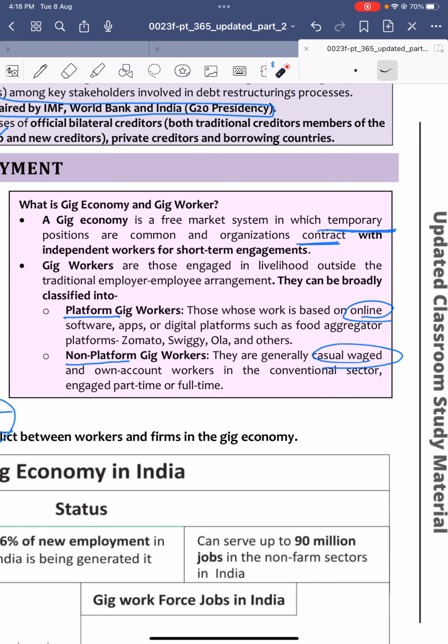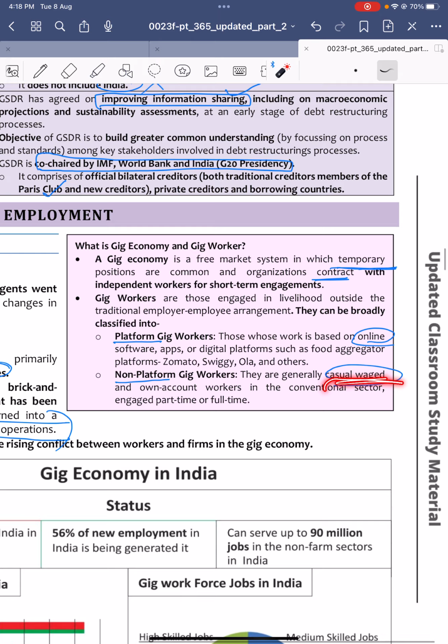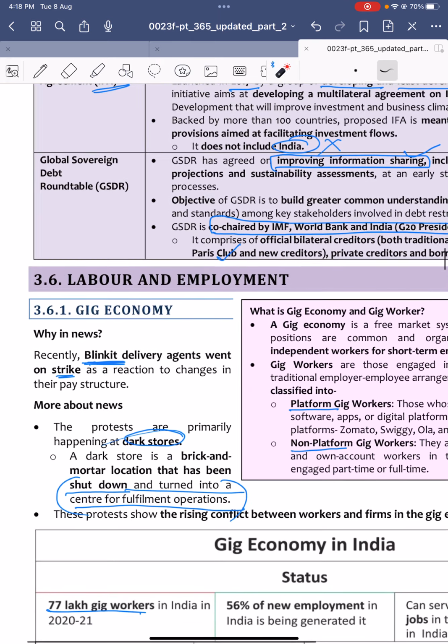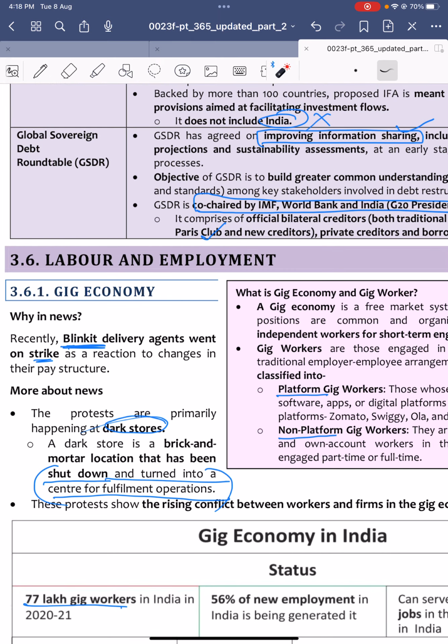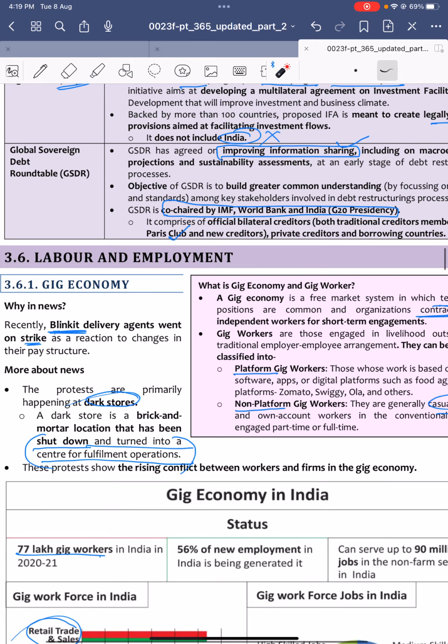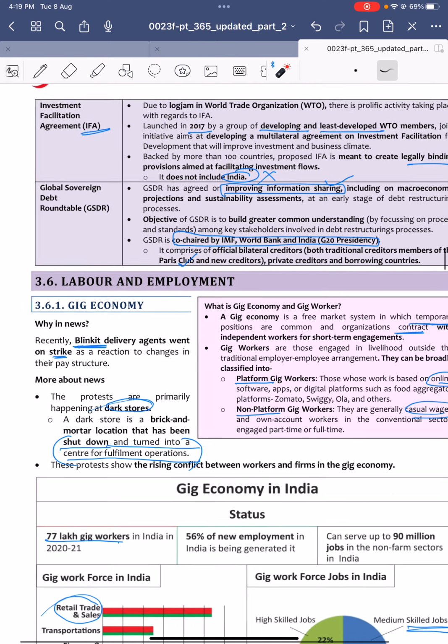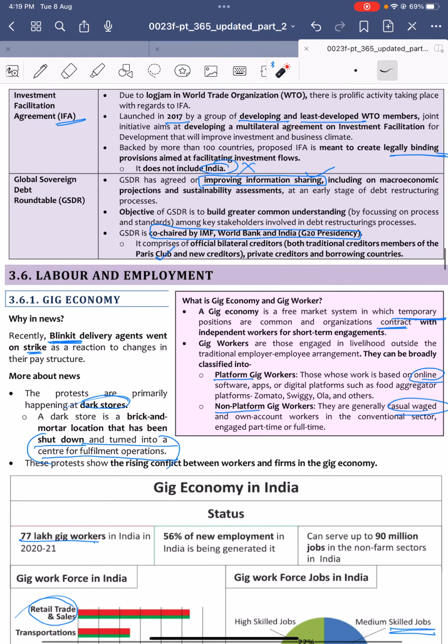Gig workers can be broadly classified into two types: platform gig workers and non-platform. Platform gig workers are online based, and non-platform are usually casual wage workers, part-time jobs, something, but not online, offline. So the protests are primarily happening in the dark stores. Dark stores are where the inventories, for example of Blinkit here, okay, all these inventories and everything are stored in one place, right?